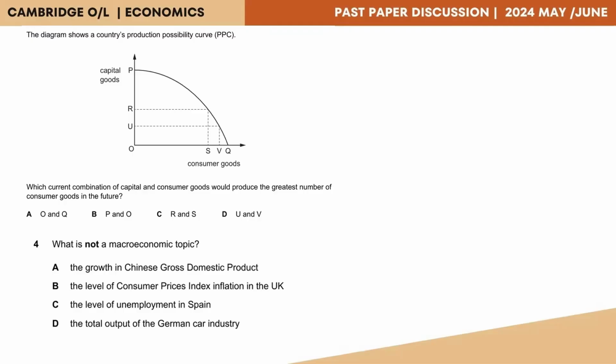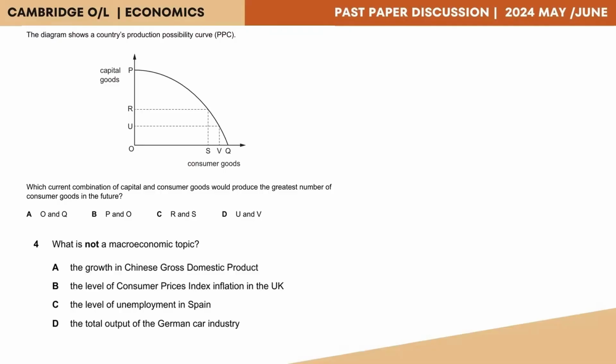Question 3. The diagram shows a country's production possibility curve or PPC. The question is, which current combination of capital and consumer goods would produce the greatest number of consumer goods in the future? Now, one thing you need to remember with regards to consumer and capital goods is if a country produces more consumer goods in the short run, they will not be able to consume that many consumer goods in the long run.